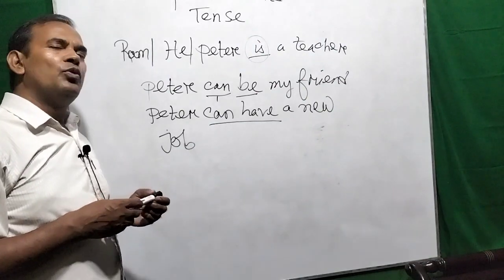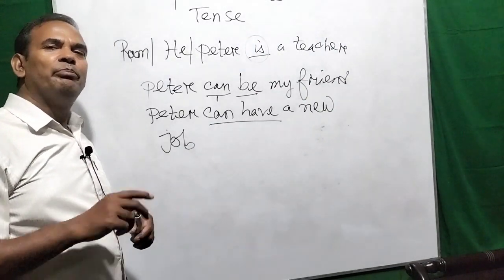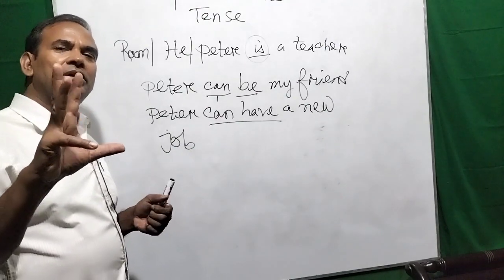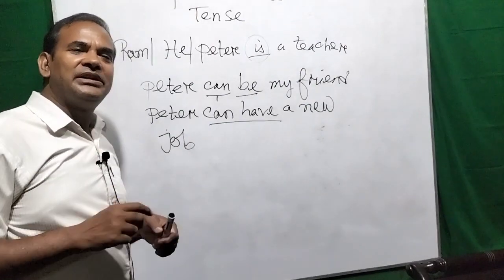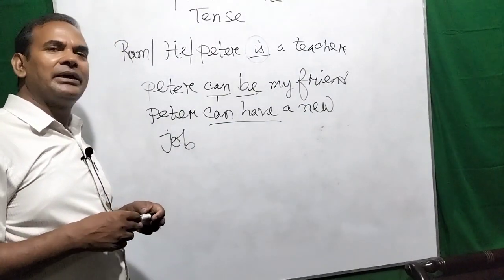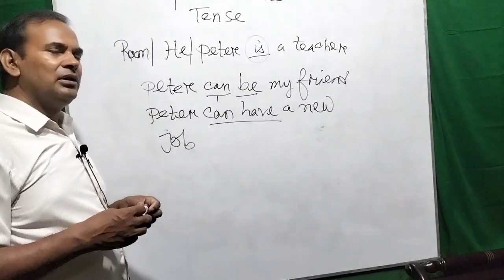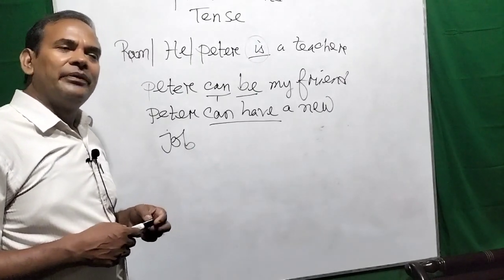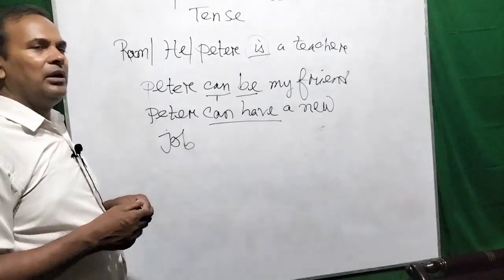We use two present forms in the present indefinite tense because we want to show two important traits of this tense. If we want to make a negative sentence, then we can use two present forms.